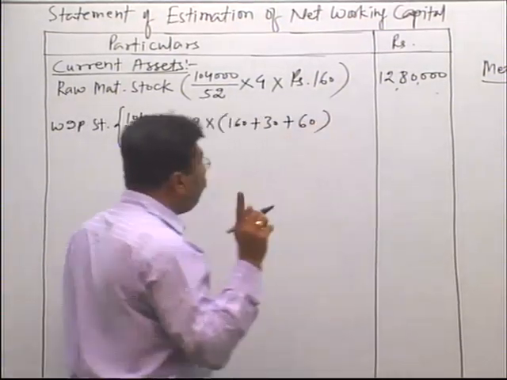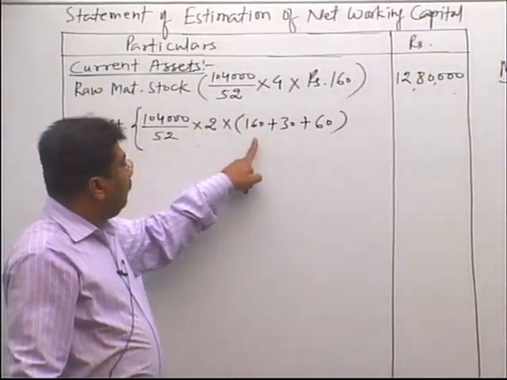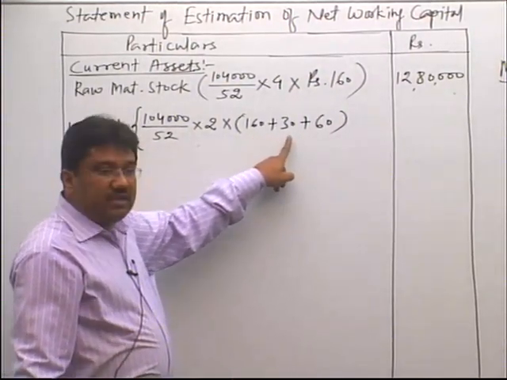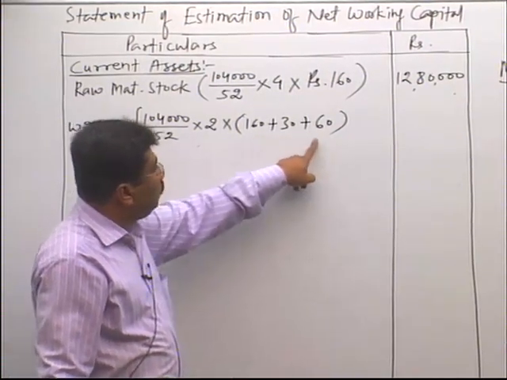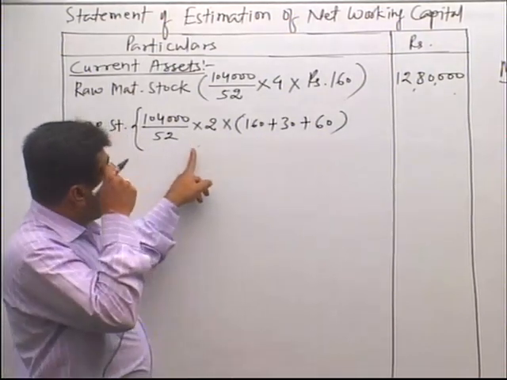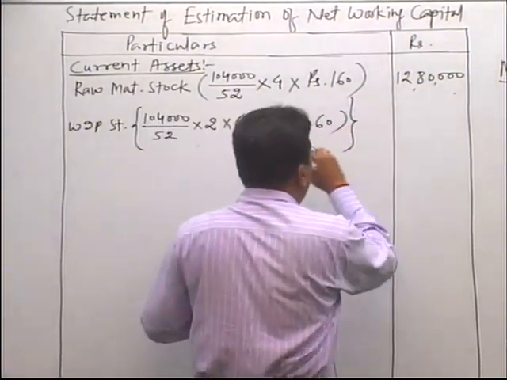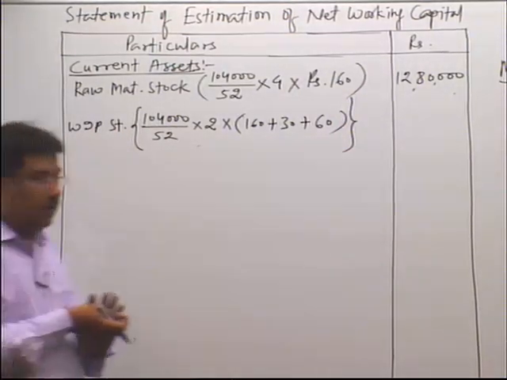So in 1 WIP or 1 unit of WIP, raw material part will be 160, wages will be 30 and overhead will be 60. So total comes to 250. So multiply it by 250. So you will get the value of the units of WIP and it is 10 lakhs.